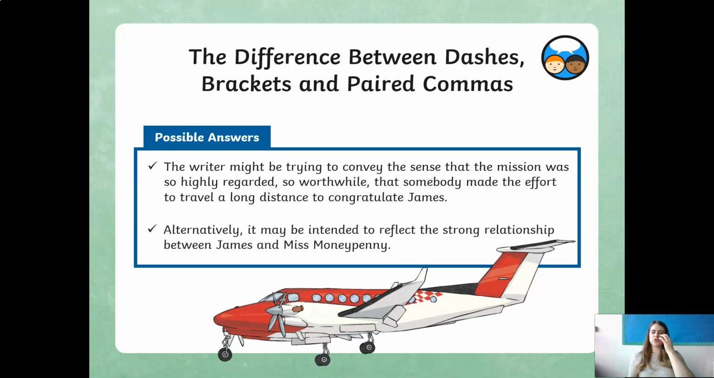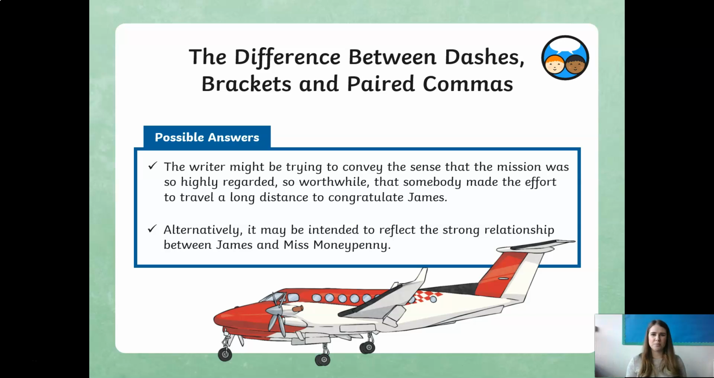So the writer might have tried to convey the sense of how important or highly regarded the mission was. Because it was a worthwhile mission, someone has made the effort to travel out to see this gentleman to almost update him on the success of their mission, of their story. But equally, it might have been to symbolise the strength of their relationship. I wouldn't be flying halfway across the world for nobody I really liked, be it even for a job or for business or for pleasure. So it could have symbolized either one of those things.